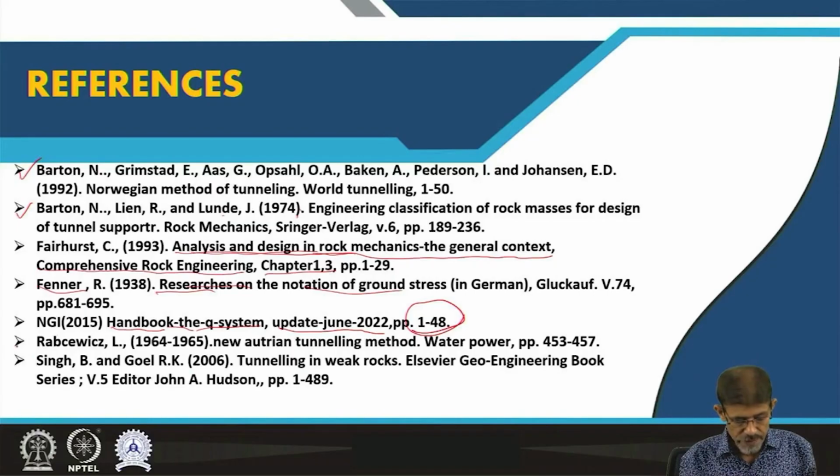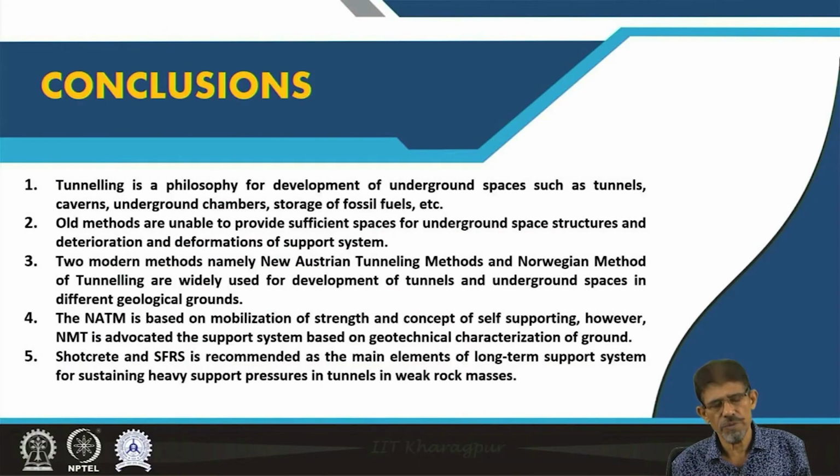Then the paper based on Rabcewicz in 1964 and 1965 about the New Austrian tunneling method, published in Water Power, and the book written by Bhawani Singh and R.K. Goel in 2000, Tunnelling in Weak Rocks, was utilized fully for development of this topic.